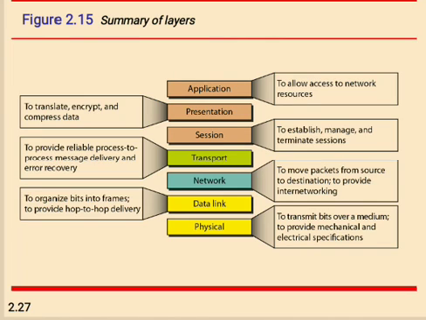The second one is the data link layer, to organize bits into frames and to provide hop to hop delivery. What happens in the network layer? To move packets from source to destination and to provide internetworking. Next one, the transport layer, to provide reliable process to process message delivery and error recovery.